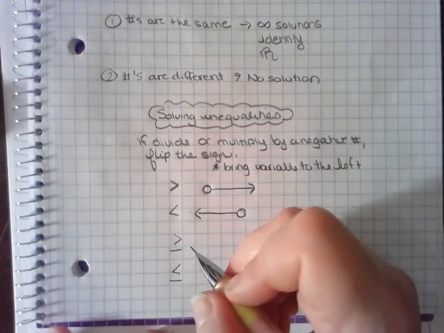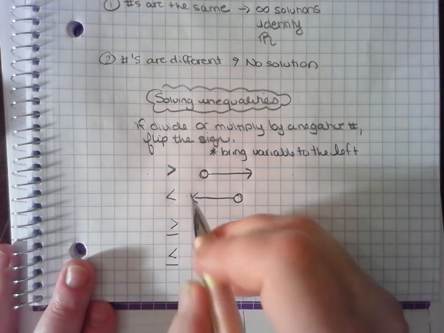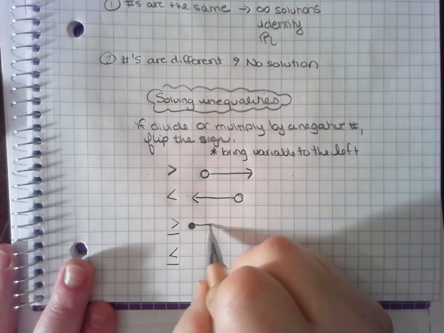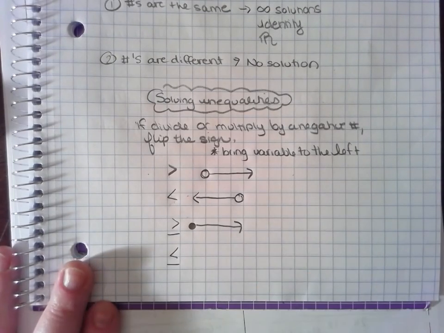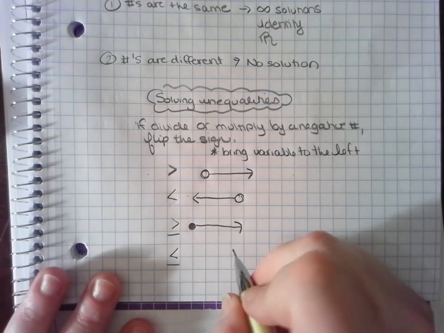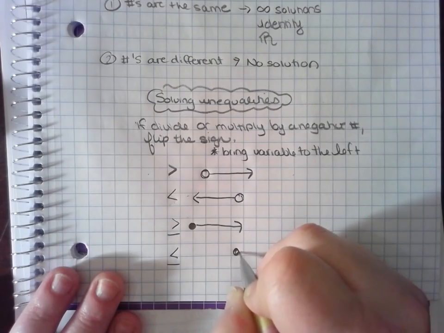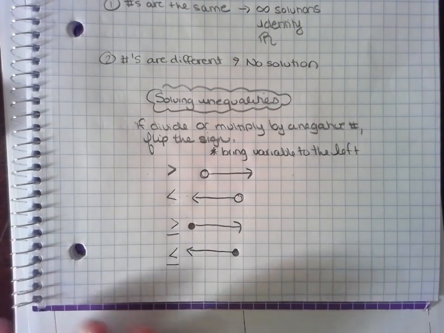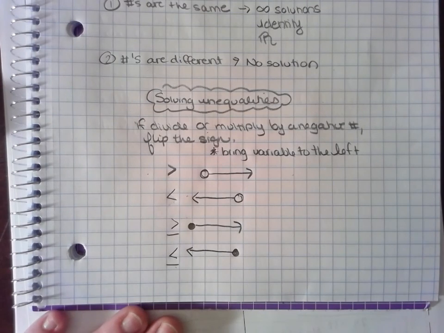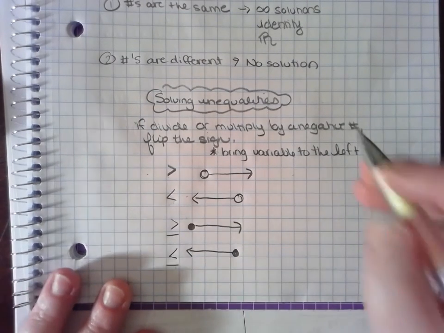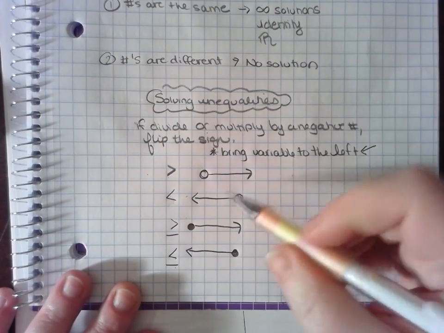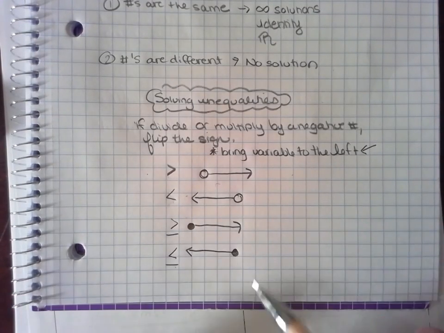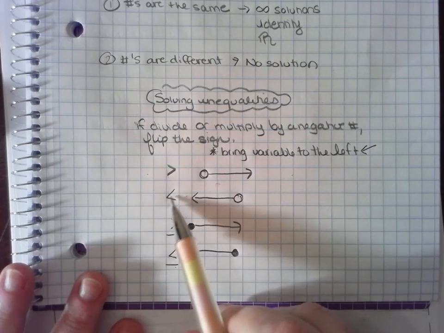Okay. As you can imagine, greater than or equal to includes the number, so we have a solid circle, and it goes to the right of the number that we isolated. And then we have a solid circle going to the left for less than or equal to. Okay, again, always bring your variable to the left side, otherwise these are all in reverse. Okay, and I think it's easier because these are pointing in the direction that we want to graph.